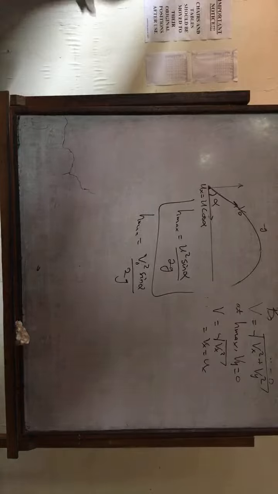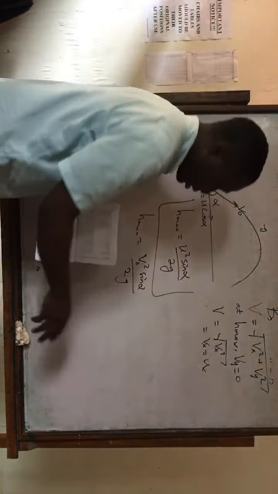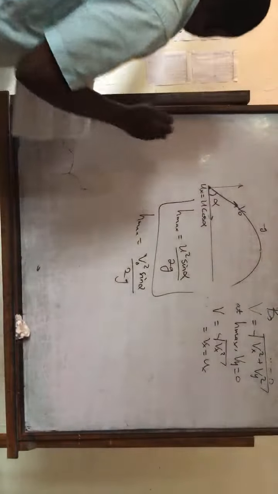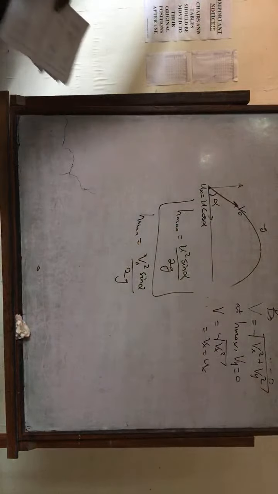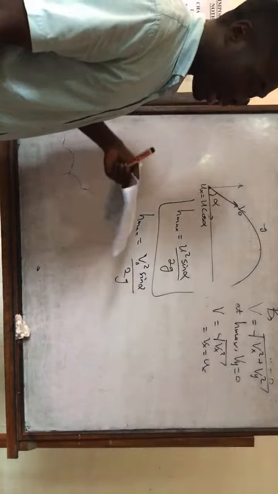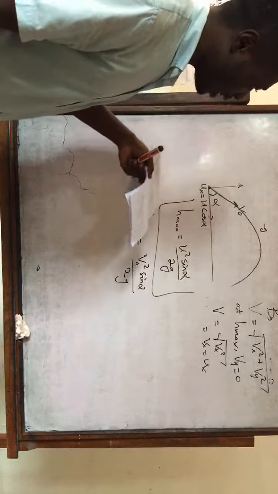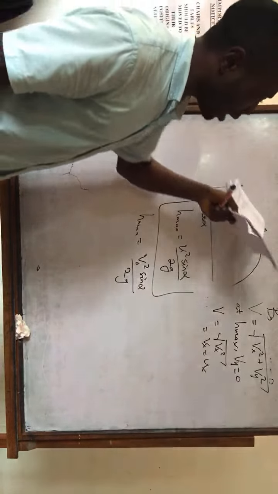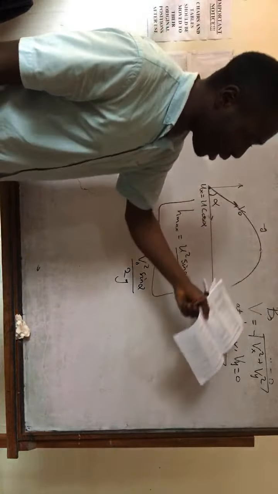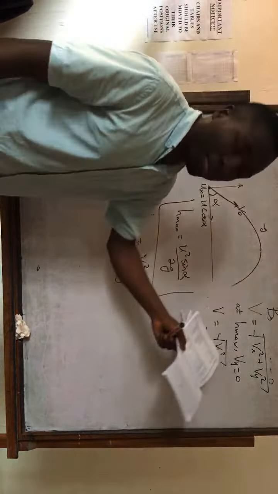Please, are we done here? You just need to understand the main thing here, which was your principle. Here, you needed to know the formula, and here you need to know about reaching maximum height. You need to know that at maximum height dy is equal to 0, and things like that. Now let's go.